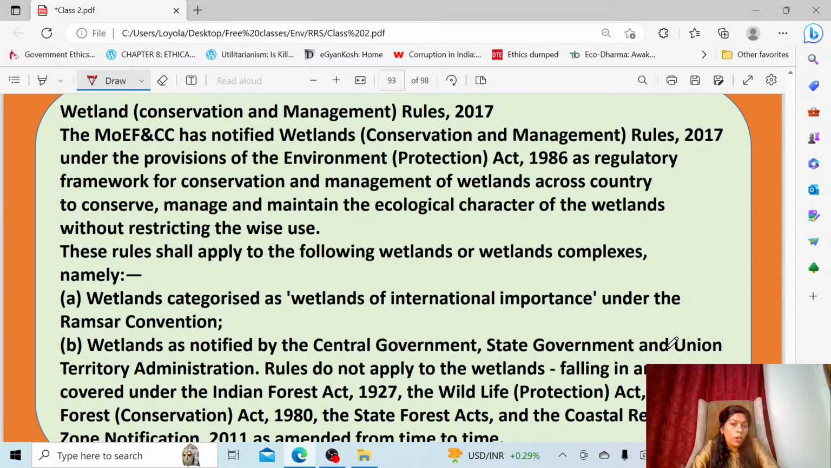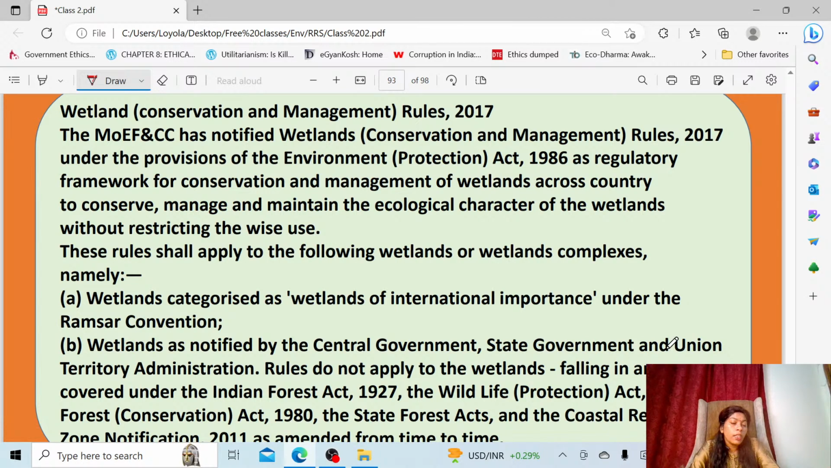In India we formulated the rules. India joined the convention around 1981 by declaring Chilika Lake as the first site, okay, to be added inside the Ramsar list, because any country which enters into the convention has to declare a site and add a site inside the Ramsar list. So the Wetland Conservation and Management Rules 2017 are the rules formulated inside India.